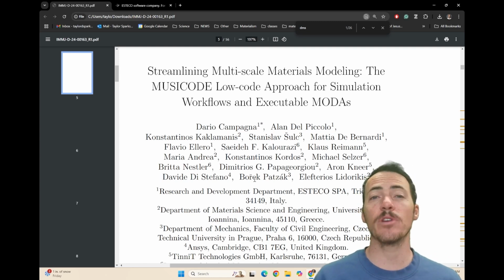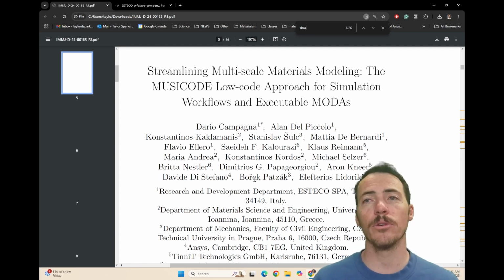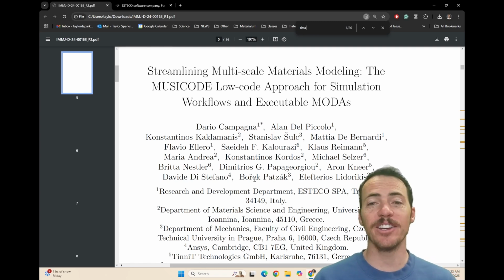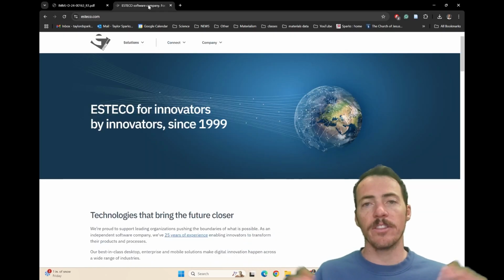This one's entitled Streamlining Multi-Scale Materials Modeling, the MUSICode Low-Code Approach for Simulation Workflows and Executable MODAs. This work comes to us from a variety of research institutions and companies across Europe. It's led by Dario Campagna at ESTECO software company in Trieste, Italy. You can check them out.